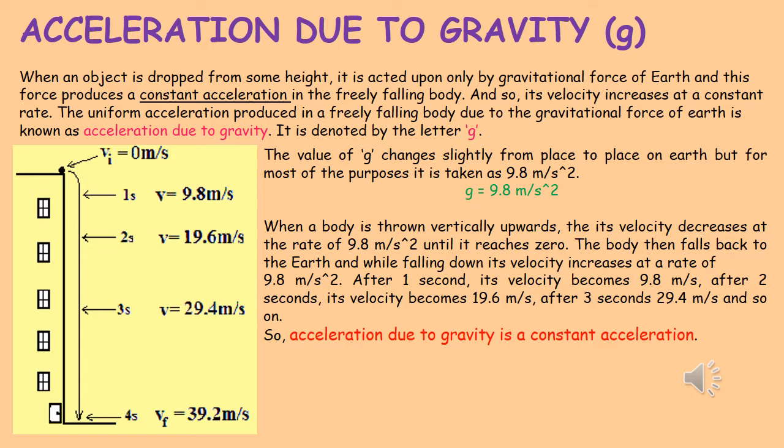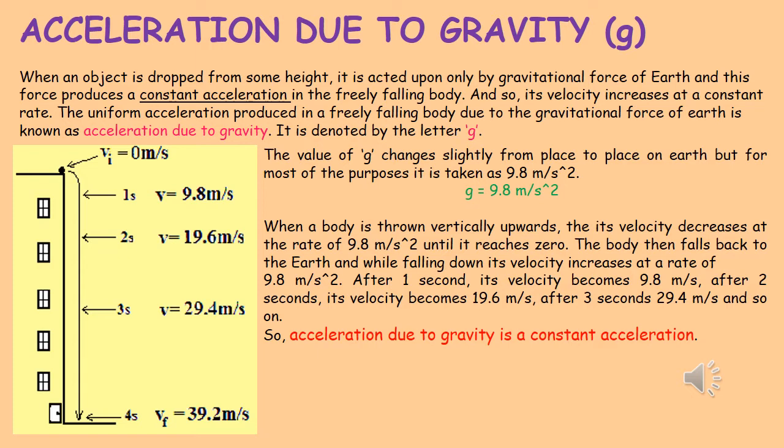When an object is dropped from a height, it is acted upon only by the gravitational force of earth, and this force produces a constant acceleration in the freely falling body. I have underlined the two words constant acceleration to emphasize the fact that this acceleration is constant. What does it mean?